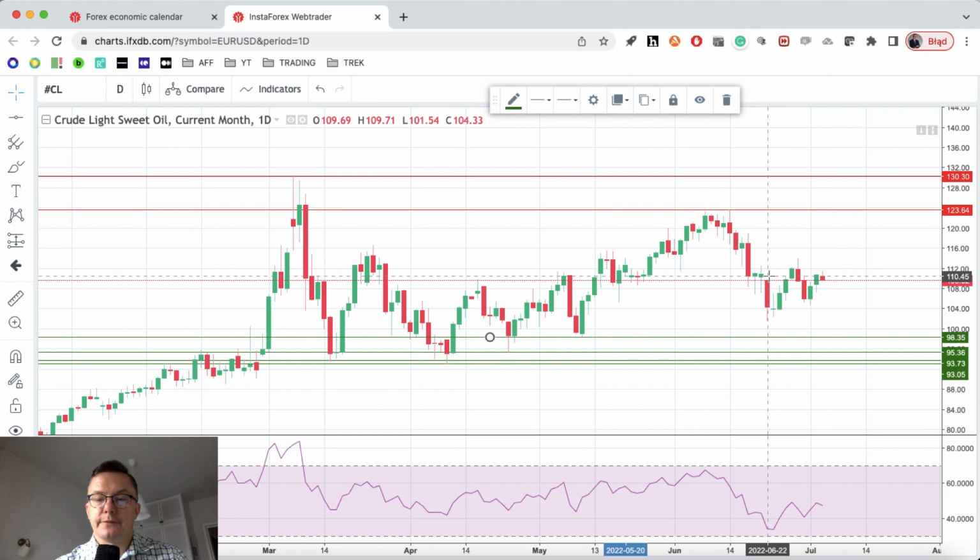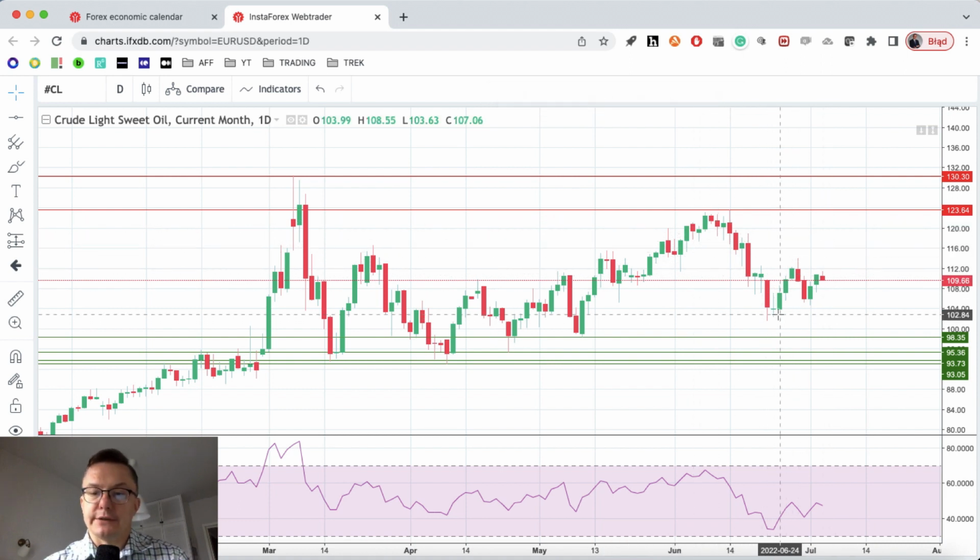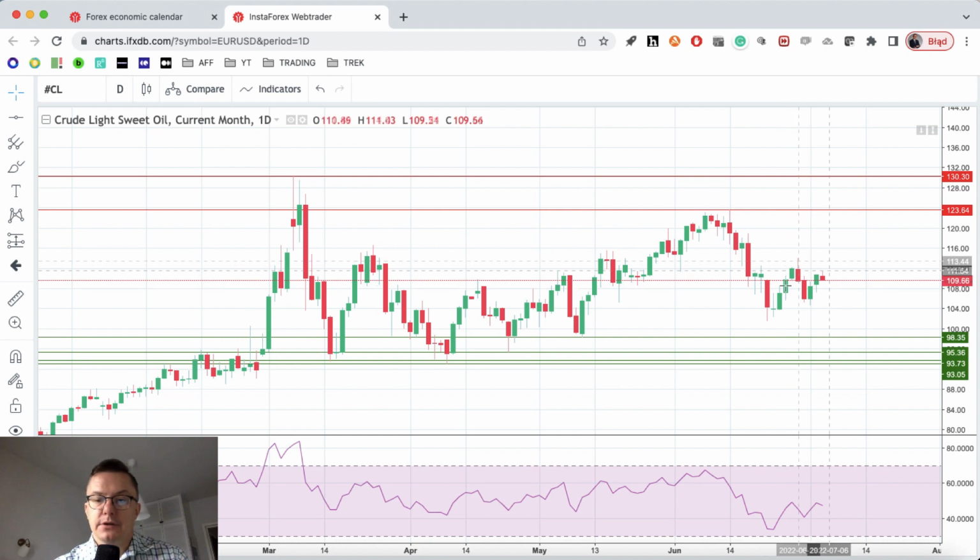Right now, just after the recent correction, we tried to rally again. However, right now I think we've been trading in the middle of this zone between 123 and, let's say, 95 roughly.